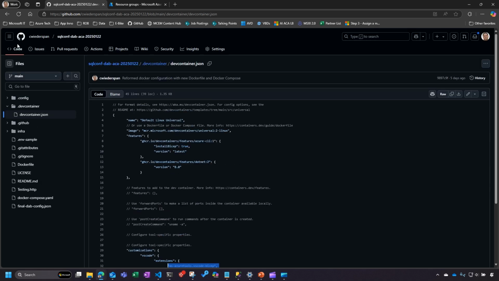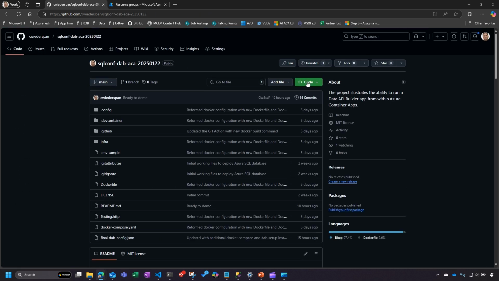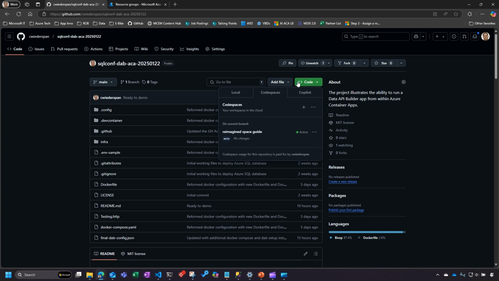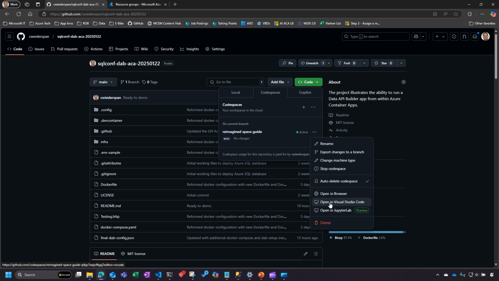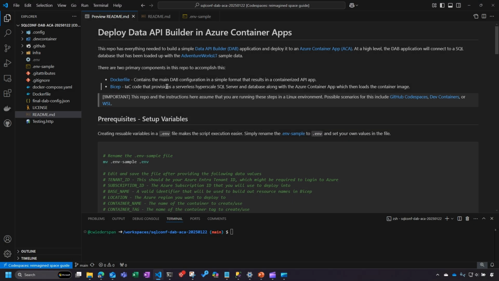Since I've got that, I can go ahead and click this big green button. Within there, you can see I actually already have a Codespace running. All I need to do is click that and say, open in Visual Studio Code. I'm going to do that in the desktop version of VS Code. Okay, so here I am in VS Code running this repo in my container. I'll probably keep saying locally, but when I say locally, I just mean inside of Codespaces.